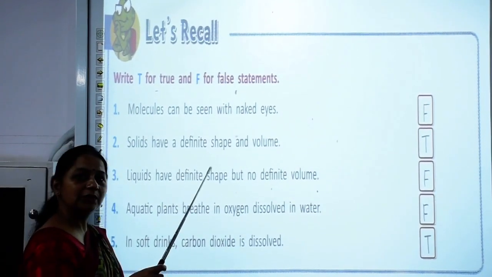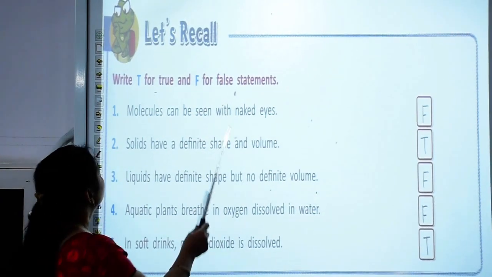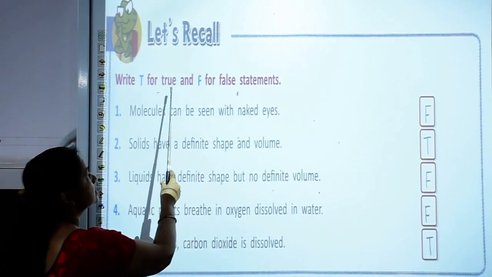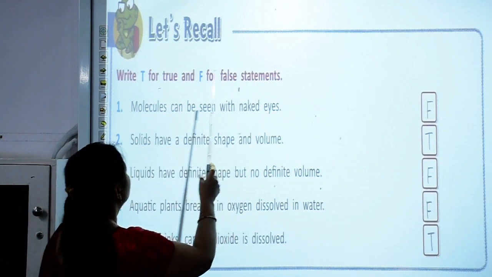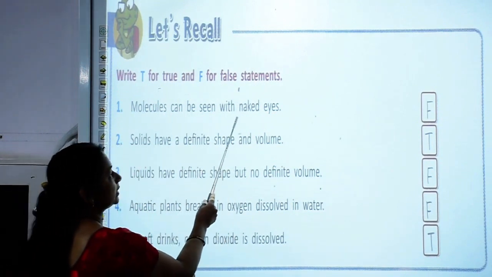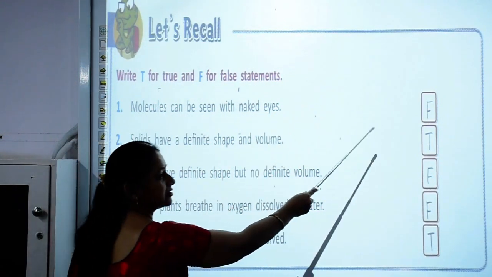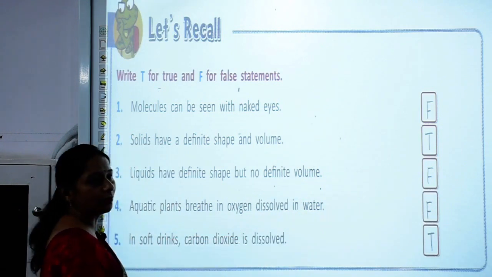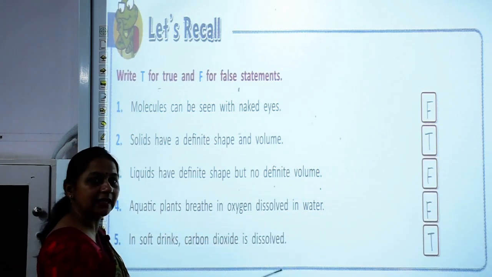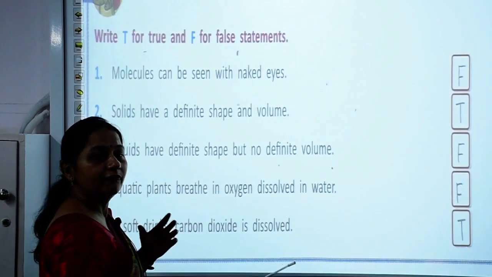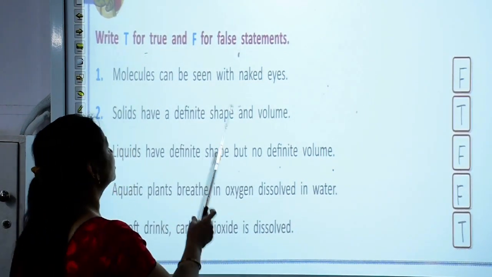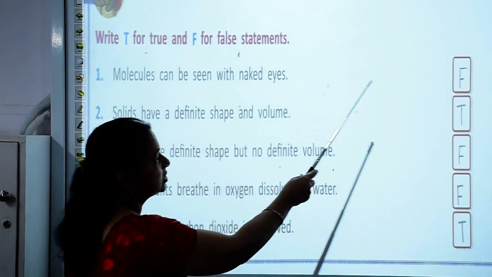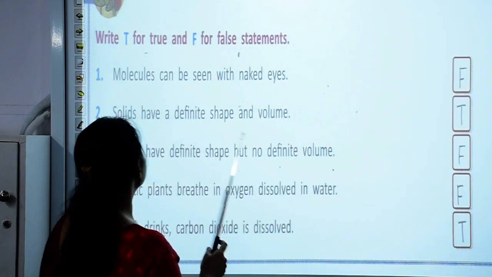So let's start with our bookwork. First, true and false. Write T for true and F for false statements. Molecules can be seen with naked eyes. This statement is false. No, molecules cannot be seen with naked eyes. They are very tiny, minute particles. So they cannot be seen with naked eyes. So this statement is false.